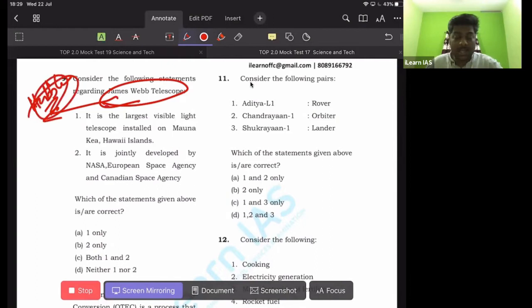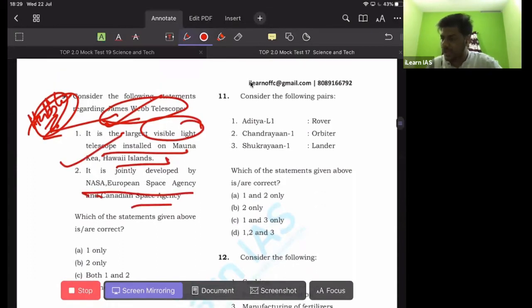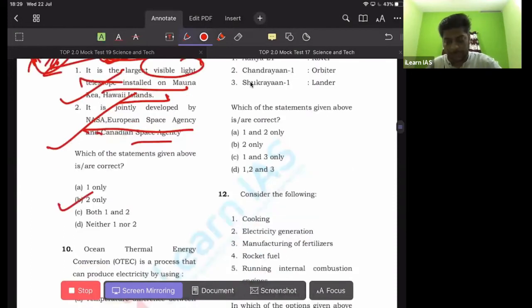So this James Webb Telescope was in the news because of COVID-19, the launch of the Space Webb Telescope got delayed. So that's why it was in the news some days back. If you know that fact, it is not the largest visible light telescope. It is not installed in Mauna Kea. It is a space telescope. Then it is jointly developed by NASA, European Space Agency, and Canadian Space Agency. So ninth one, statement B is correct. Statement first is wrong. So the answer is 2 only.